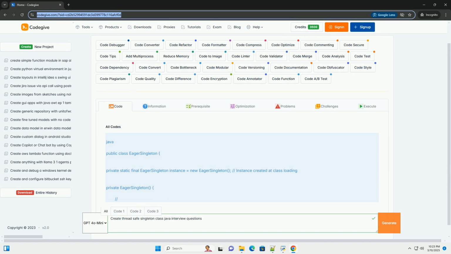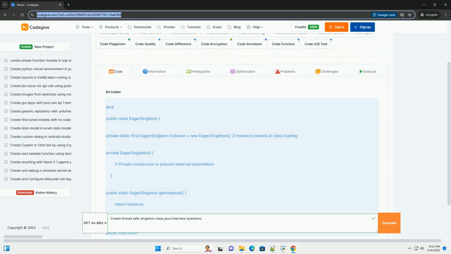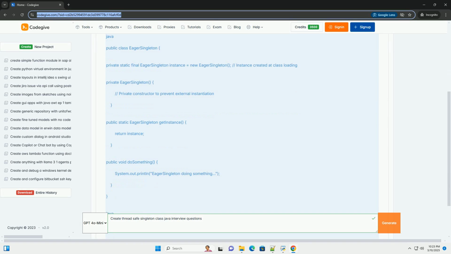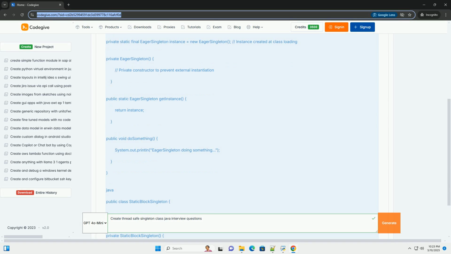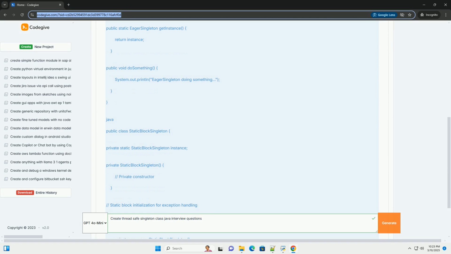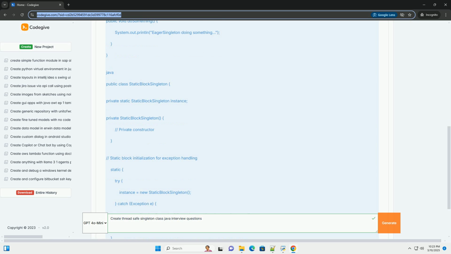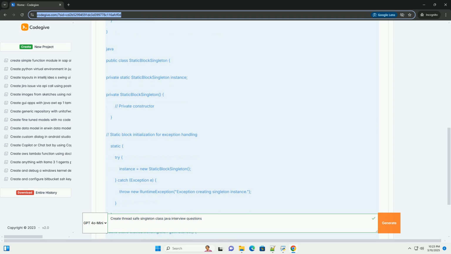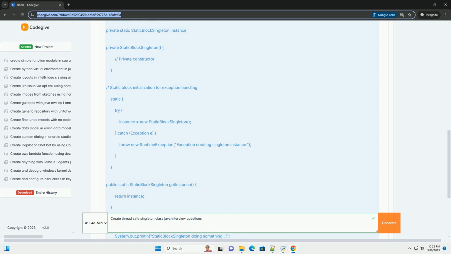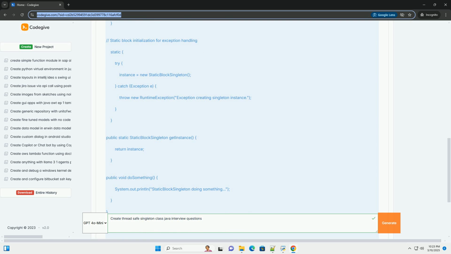Thread-safe singleton class in Java, a detailed tutorial for interview preparation. The singleton pattern is a creational design pattern that restricts the instantiation of a class to only one instance. This is useful when exactly one object is needed to coordinate actions across the system. However, implementing a thread-safe singleton in Java requires careful consideration to avoid issues like multiple instances being created in a multi-threaded environment. This tutorial will cover: